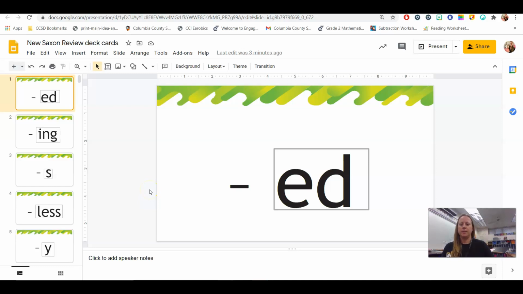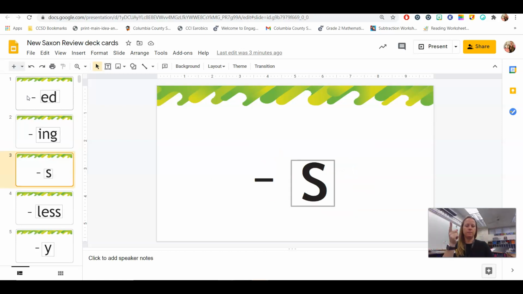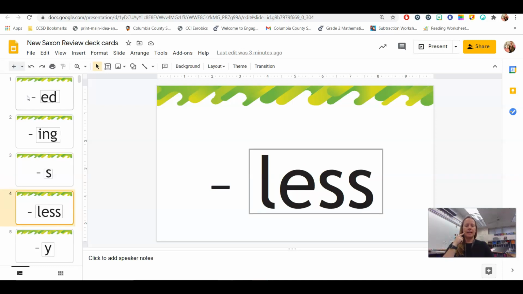All right, let's go ahead and go over our review deck. This is suffix ed. Suffix ed makes the sounds ed, d, or t. Means already happened. Suffix ing, ing, means happening now. Suffix s means plural, more than one. Suffix less means without.